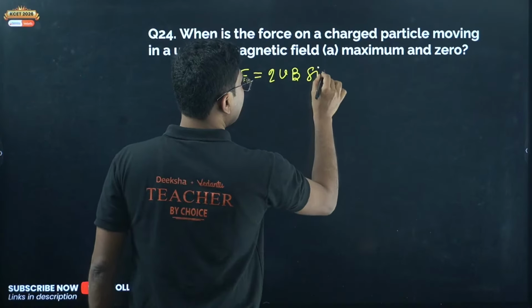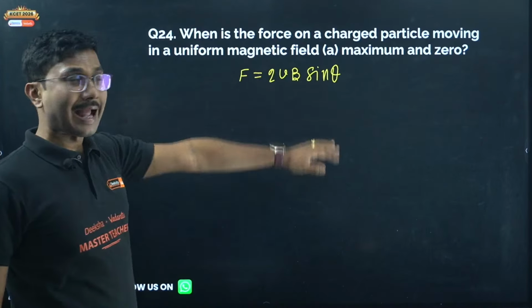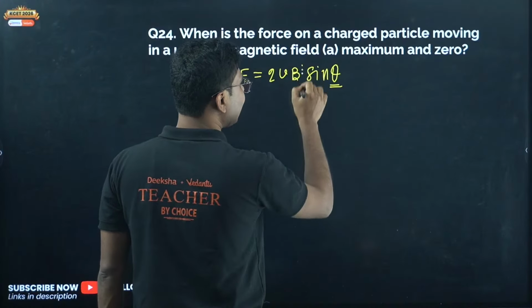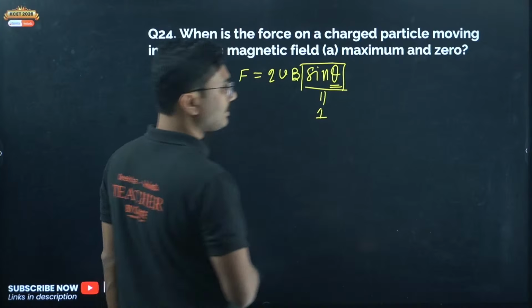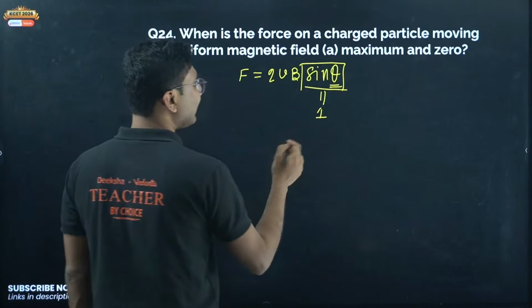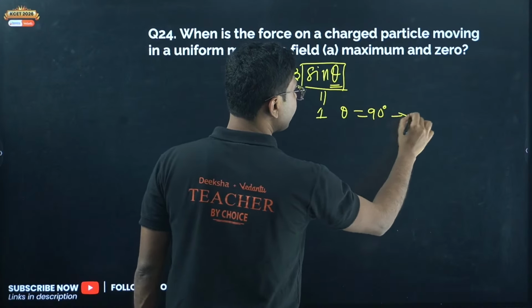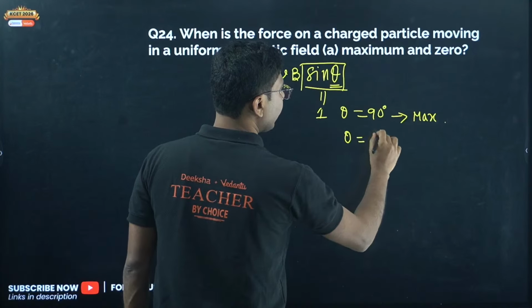Force is maximum when sin theta is 1, and when sin theta is 0, force is zero. So at theta equal to 90 degrees, force is maximum, and at theta equal to 0 degrees, force is minimum.